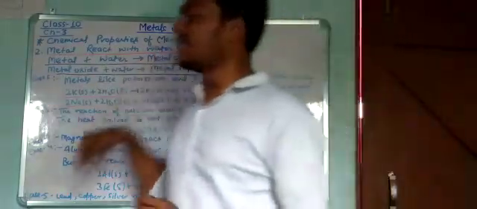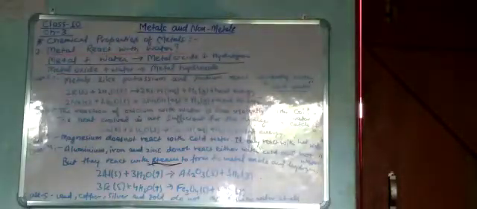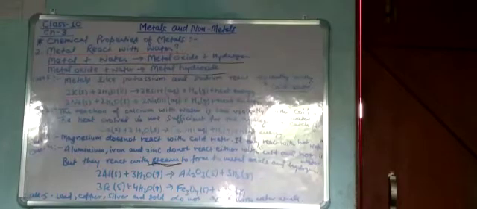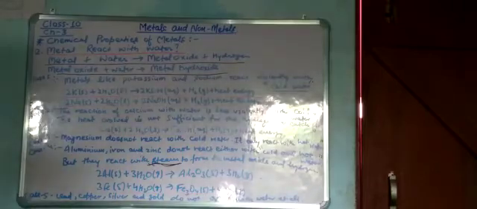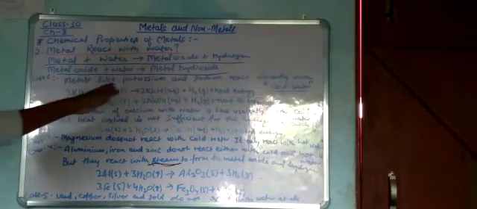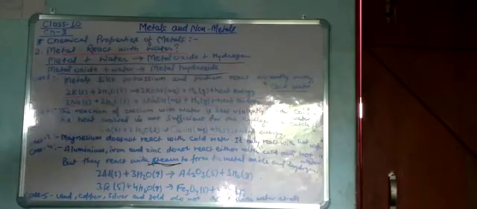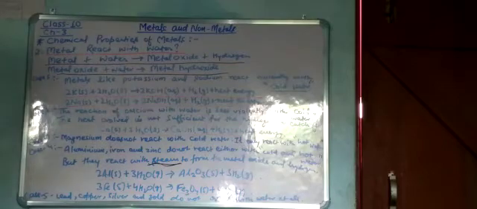So please write down all these cases of this chemical property. First case: metals like sodium and potassium react with cold water violently. Metal like calcium reacts with cold water less violently.